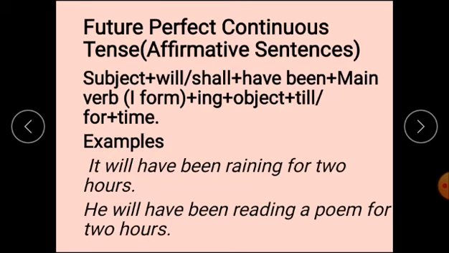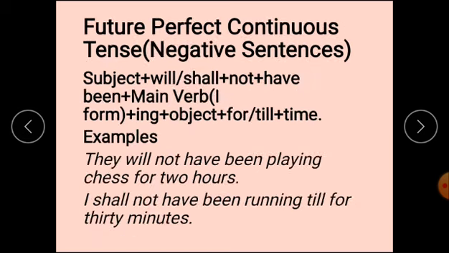Future perfect continuous tense affirmative sentences. First of all, subject, will, shall, have. Subject, will, shall and have been. Main verb first form ing plus object, after that till and for and time. It will have been raining for 2 hours. He will have been reading a poem for 2 hours.